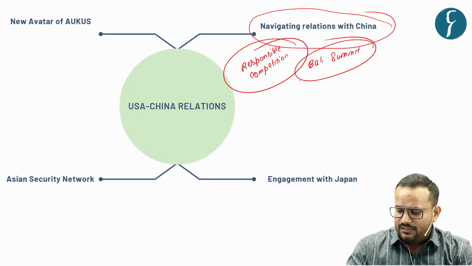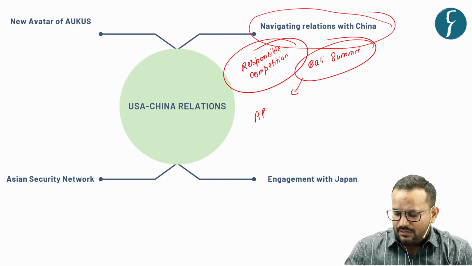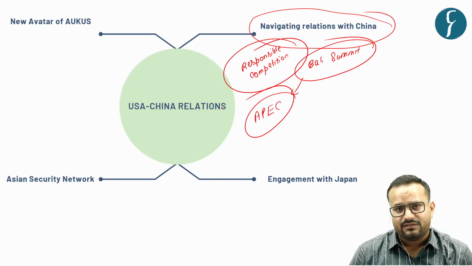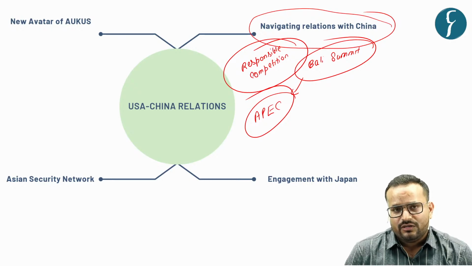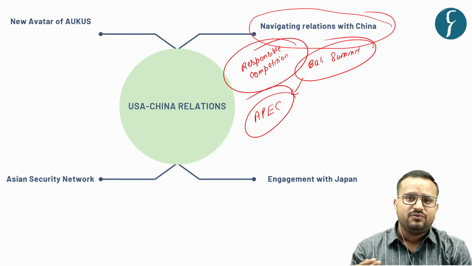Similarly, there was also a meeting on the platform of Asia Pacific Economic Cooperation when Xi Jinping traveled for the summit in USA. So in some sectors, USA is looking to diffuse the tensions.